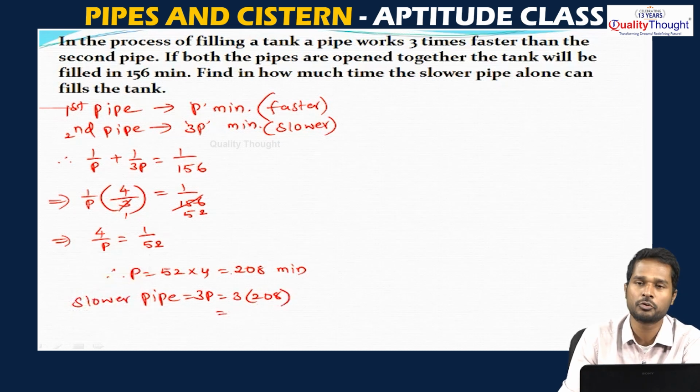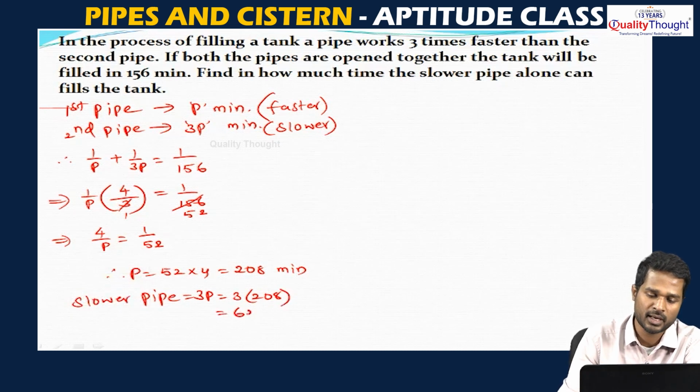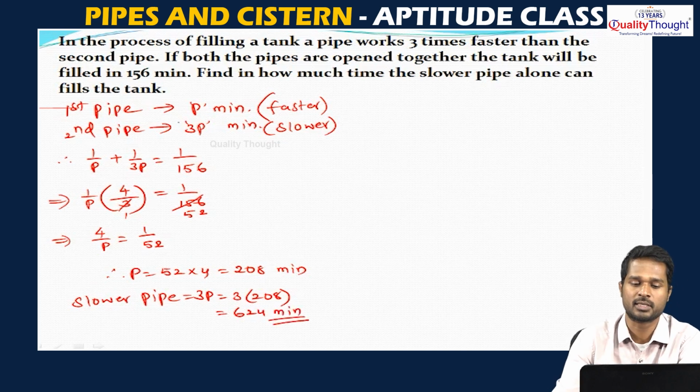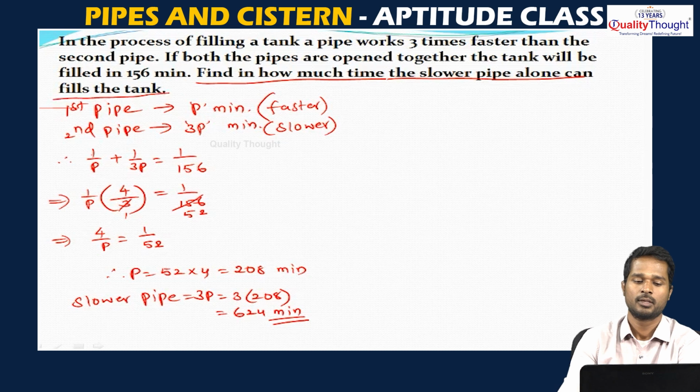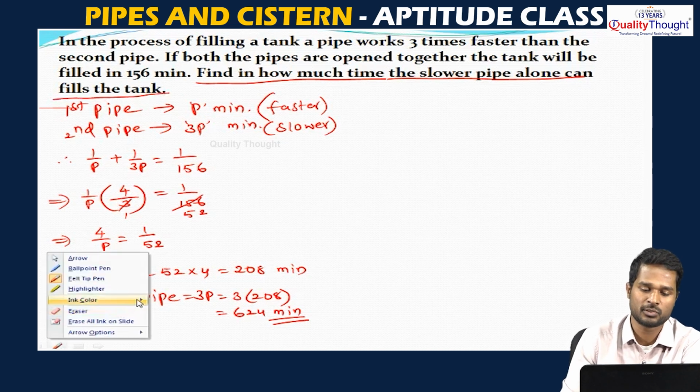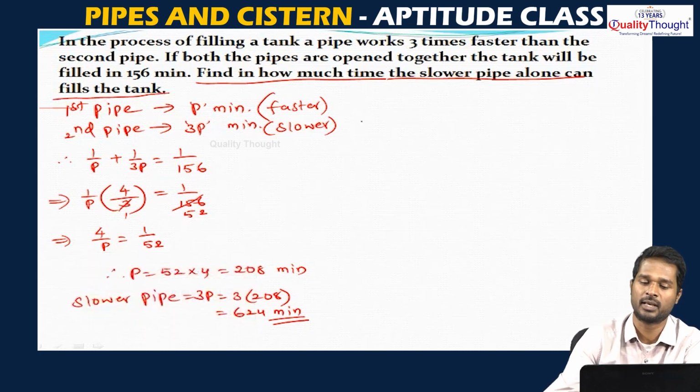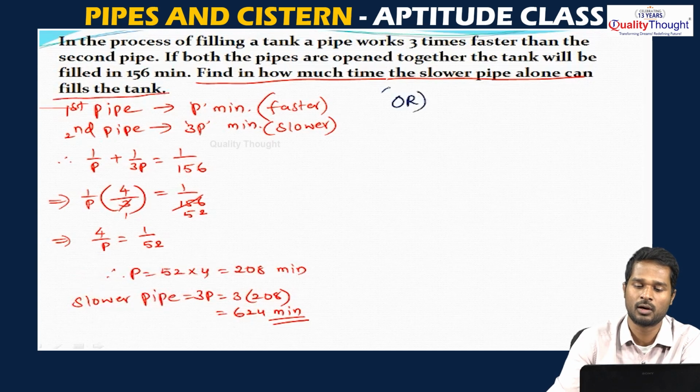So 3 8s are 24, 3 2s are 6. So 624 minutes is the time that is required. The question says, find in how much time the slower pipe alone can fill the tank. See, in these two pipes, one pipe is slower and another pipe is definitely faster, or the question can be solved as, see this part I will consider again.